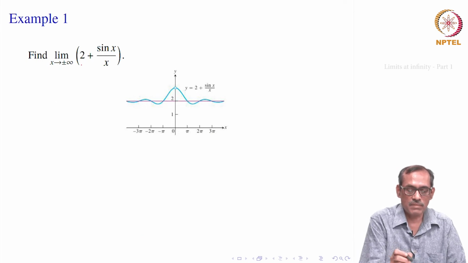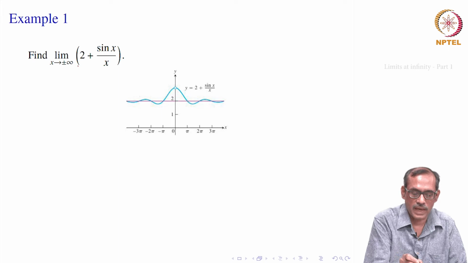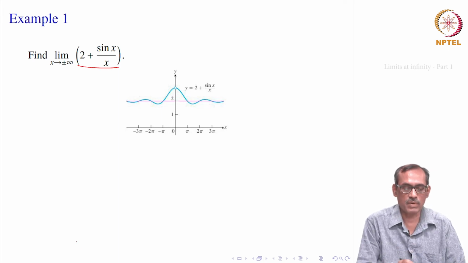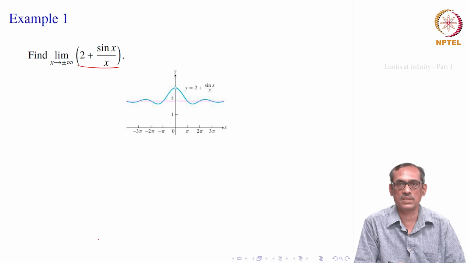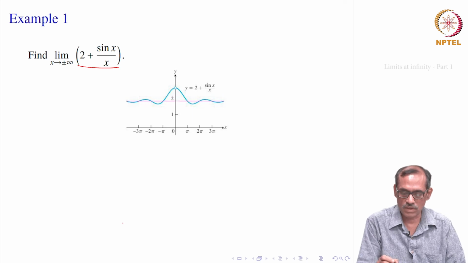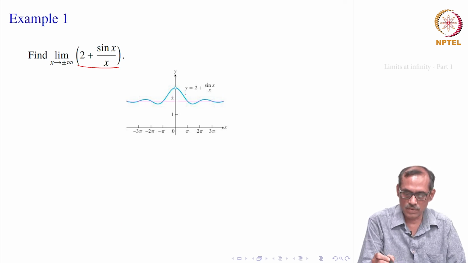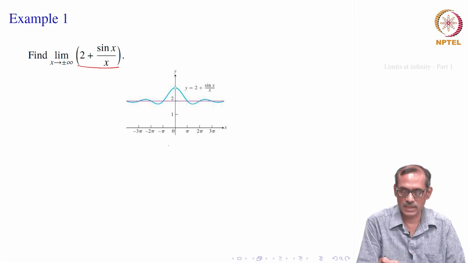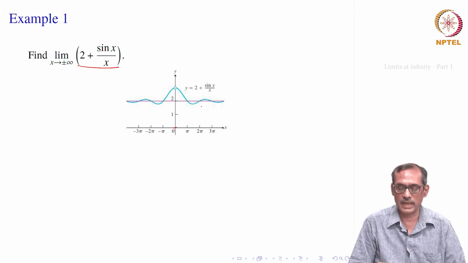So, suppose I have the function 2 plus sin x by x. We are required to find its limit as x goes to plus infinity or x goes to minus infinity. So, obviously, we will be concerned about finding the limit of sin x by x also. Okay. So, how does the function look? It is just shifted 2 units to the top. This is the curve of sin x by x starting from 0, shifted 2 units, and the curve looks like this, the blue one. This is y equal to 2 plus sin x by x.